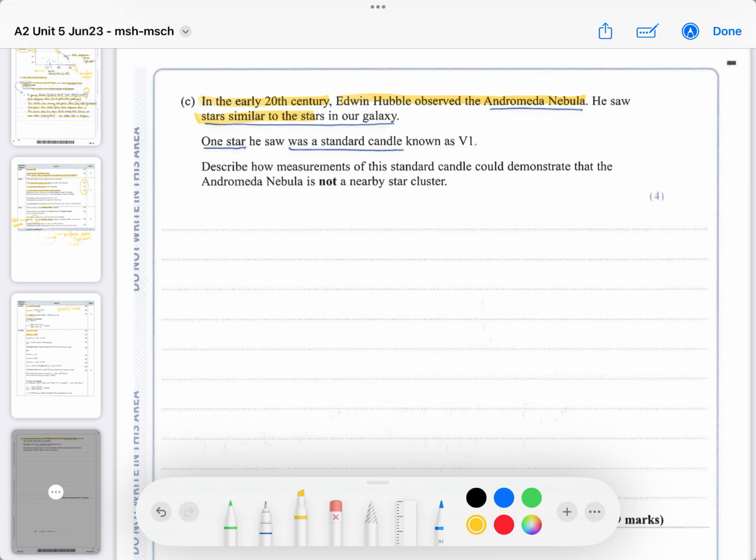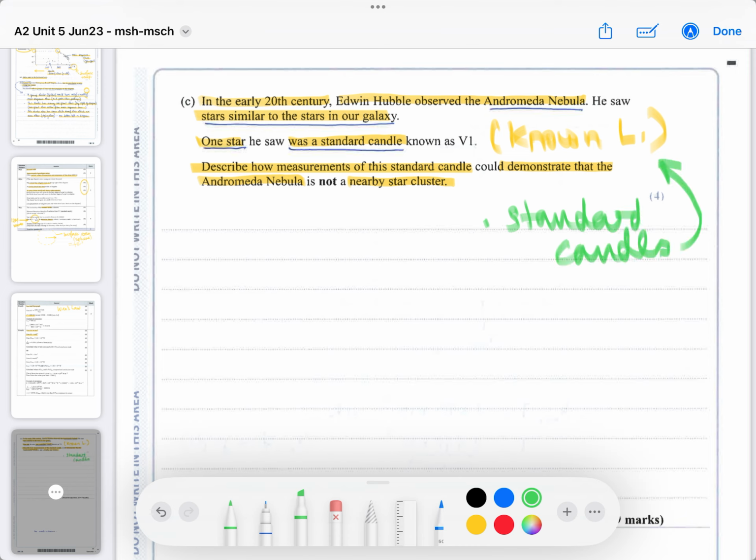He saw stars similar to the stars in our galaxy. One star he saw was classified as a standard candle. That means known luminosity, L for short. Okay? Describe how measurements of this standard candle could demonstrate that the Andromeda Nebula is not in our nearby stars. Now remember, to do this, you need to talk about what standard candles are. So you need to show that you know what a standard candle is, so it has a known luminosity.